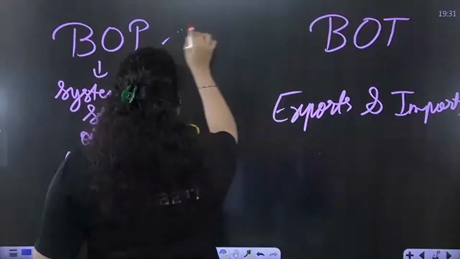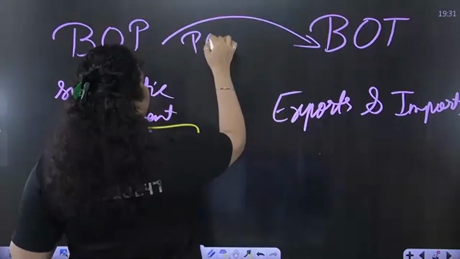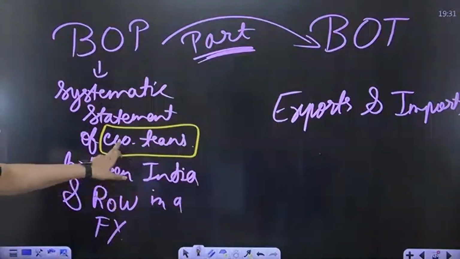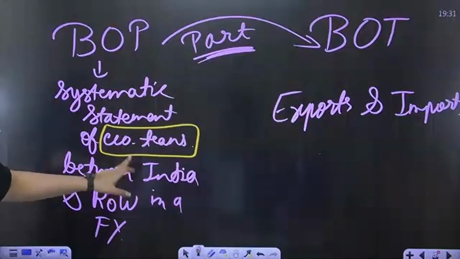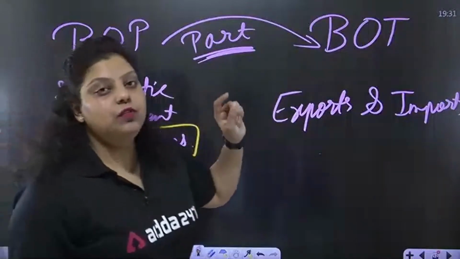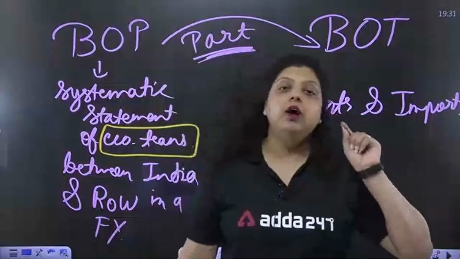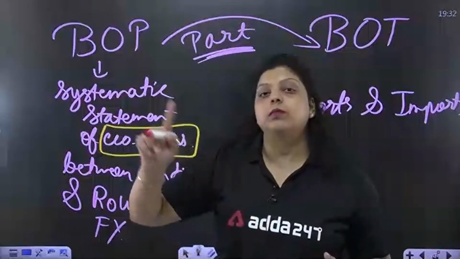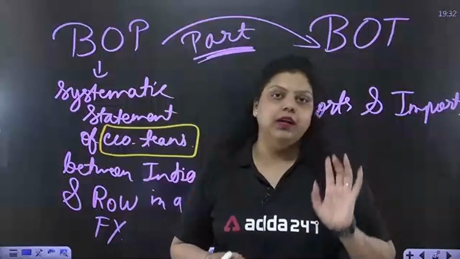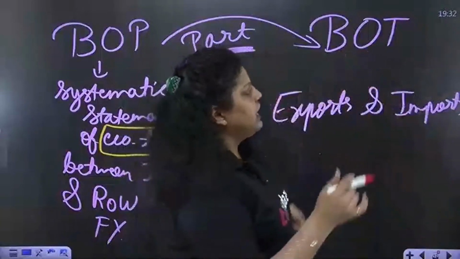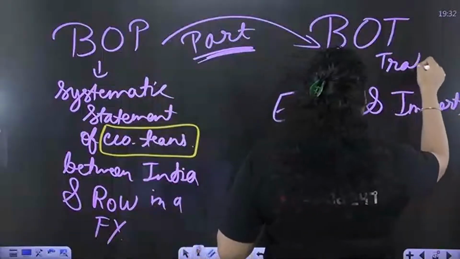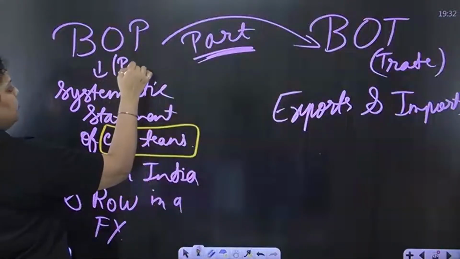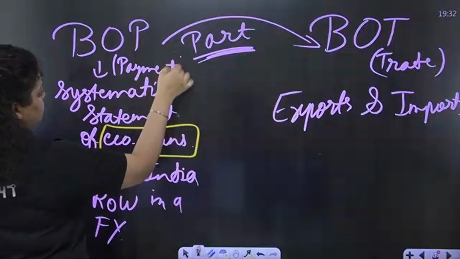So we can say balance of trade is a part of balance of payment, because export and import are part of economic transactions. A nation's balance of trade is a part of its balance of payment, and includes the export and import of the country in a financial year.